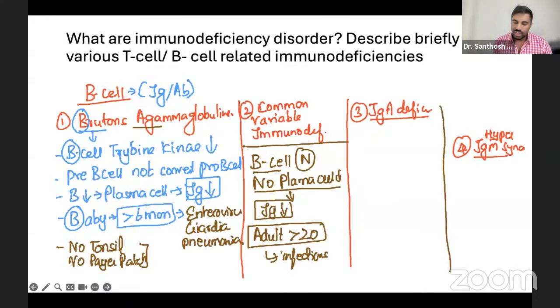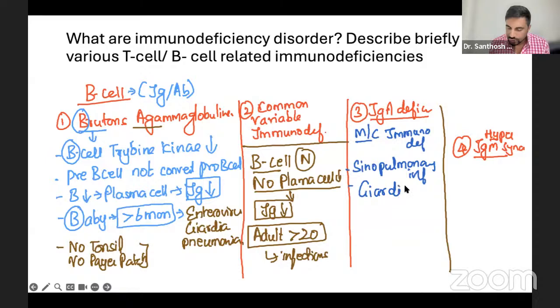In IgA deficiency, this is the overall most common immunodeficiency disorder. When IgA is low, you have to remember there is increased chance of sinopulmonary infection first, because IgA is in the mucosal secretion. If that goes down, you get sinopulmonary infections number one, and giardia is very common, and enterovirus infections also. So here IgA will go low. That's it.